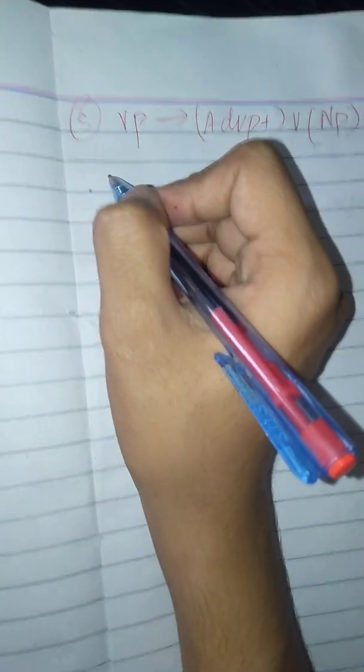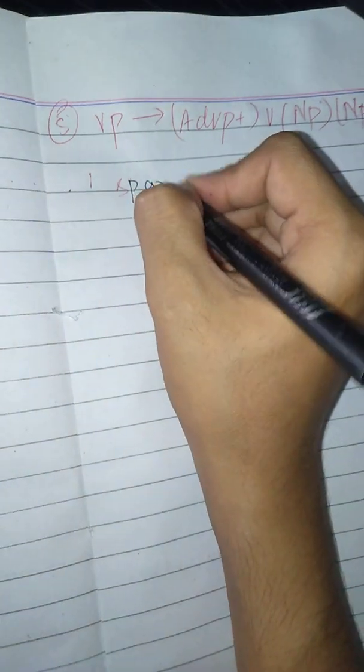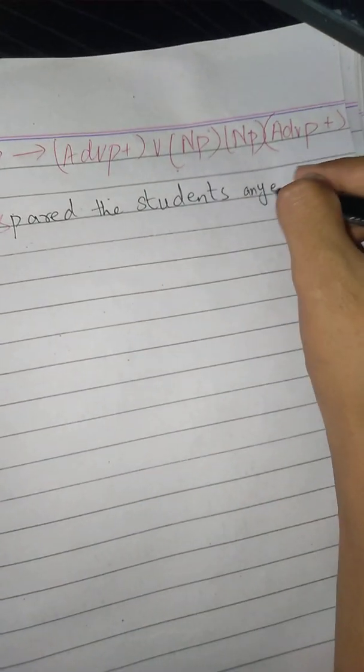Example is: I spared the students any embarrassment yesterday.